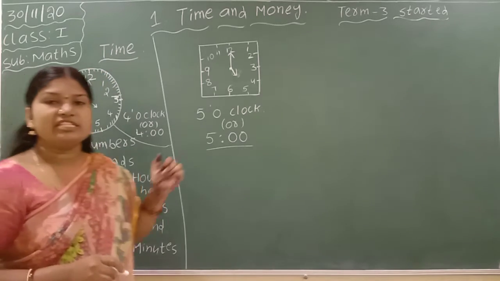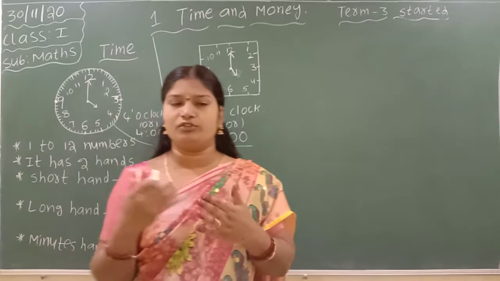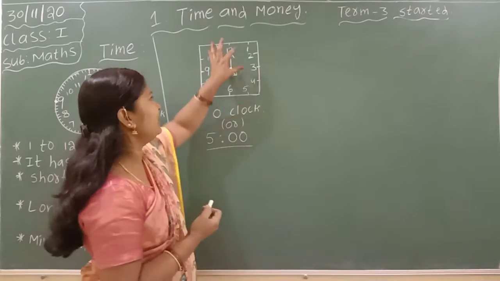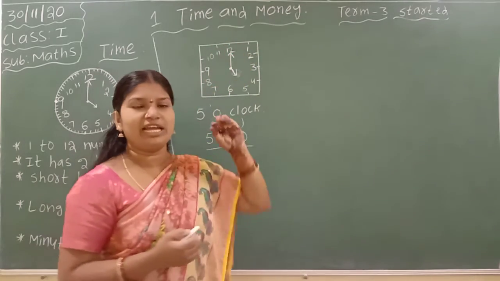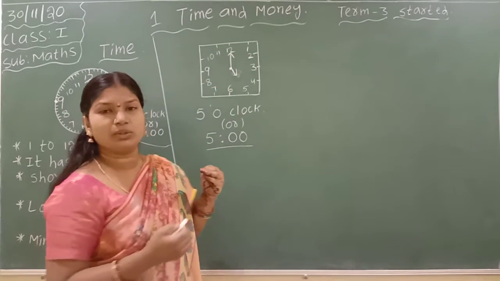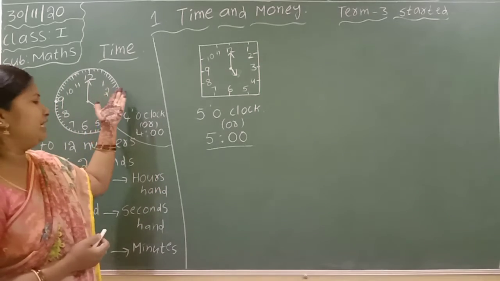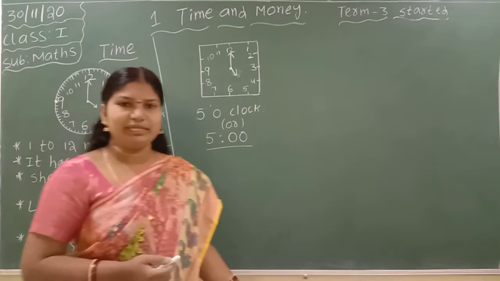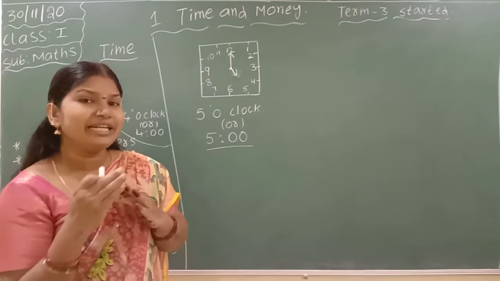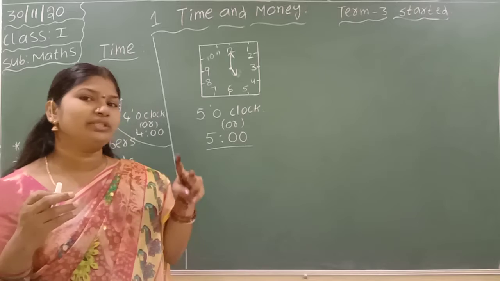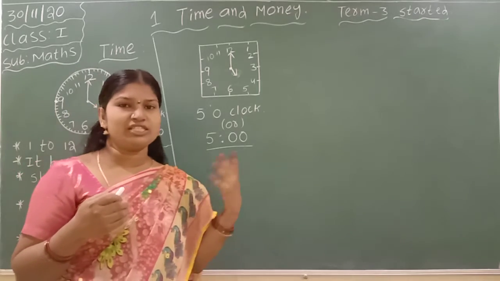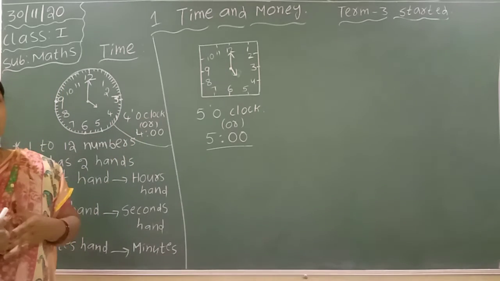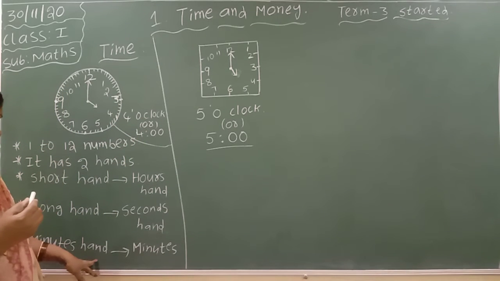Okay, children. If you want, take your clock, ask your parents and observe. Between one number and another number, we have 5 small lines that are known as minutes. For example, the minutes hand. There is also a third hand in some watches, not available in others.